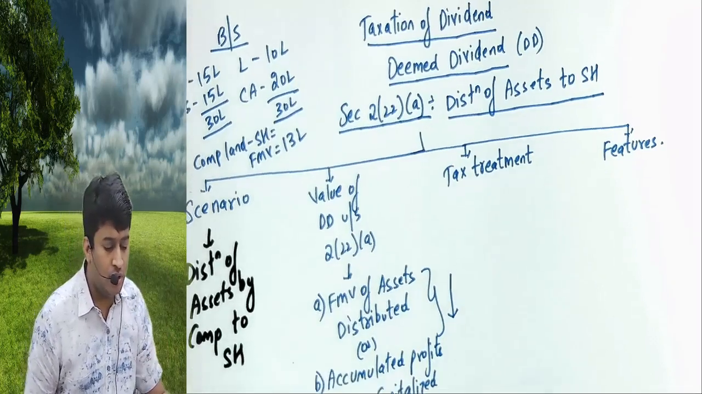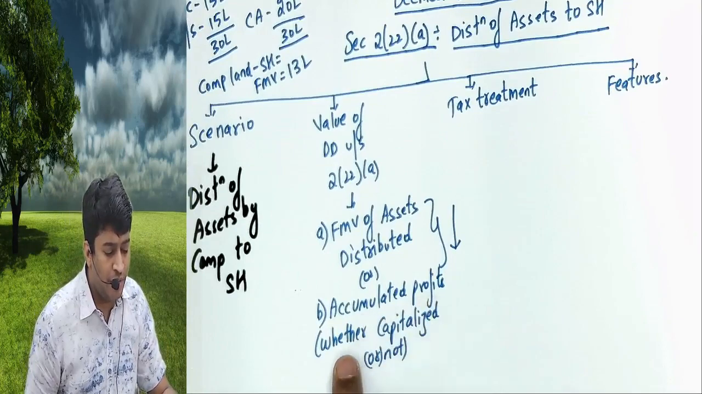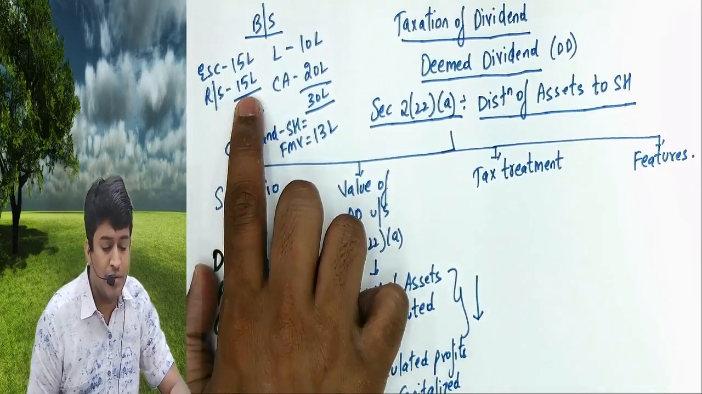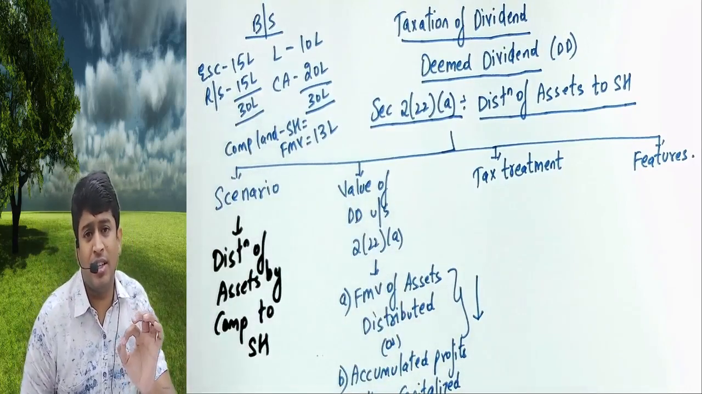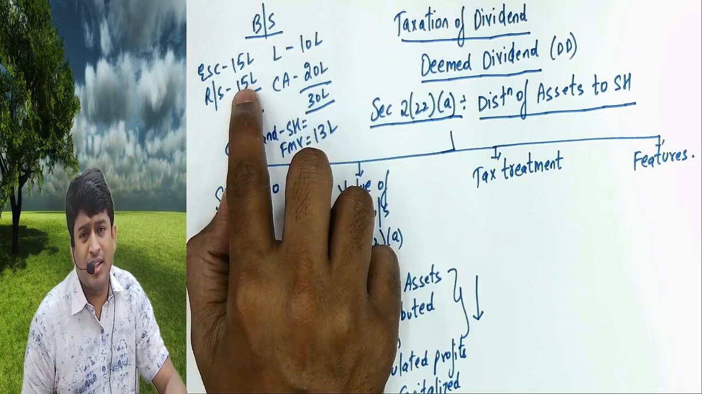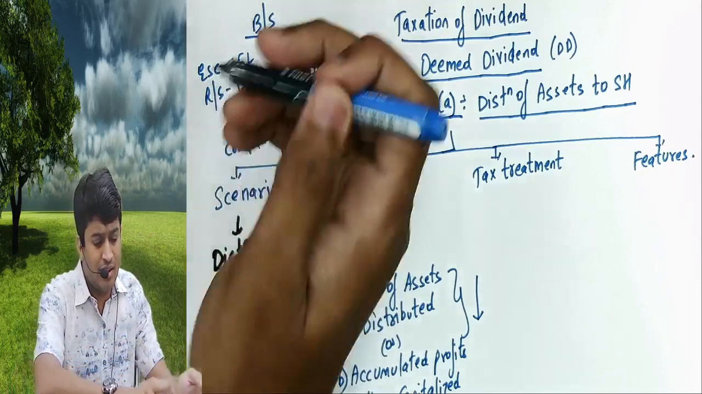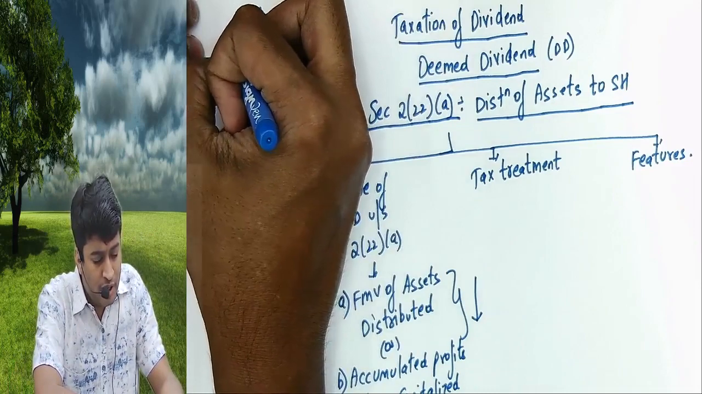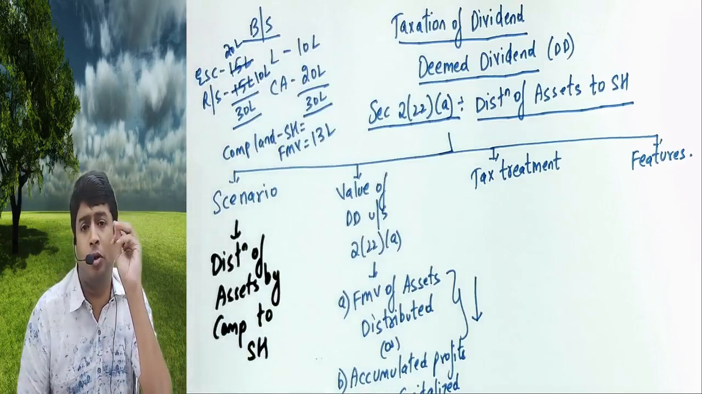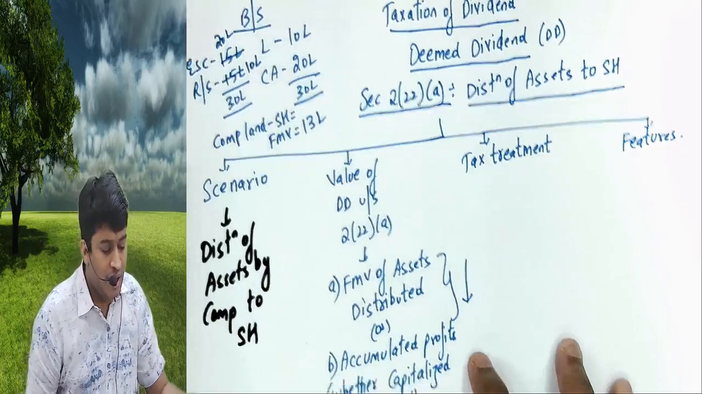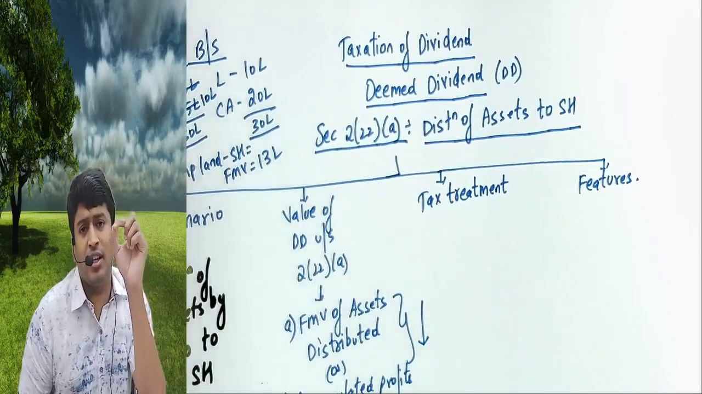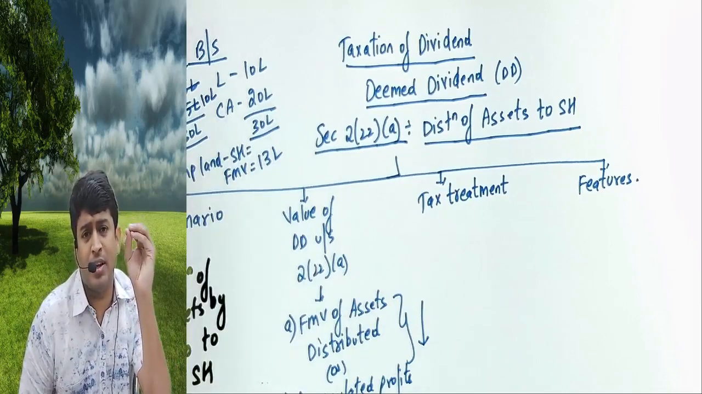Clear. Now what do you mean by accumulated profits, whether capitalized or not? यहाँ देखो, what is reserves and surplus? 15. That is called non-capitalized reserves and surplus. Now what happened? I have issued bonus shares of 5 lakhs. So equity share capital becomes 20, reserves and surplus becomes 10 lakhs. I have issued bonus shares of 5 lakhs from reserves and surplus.